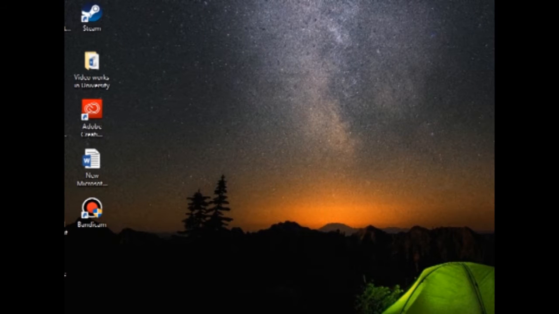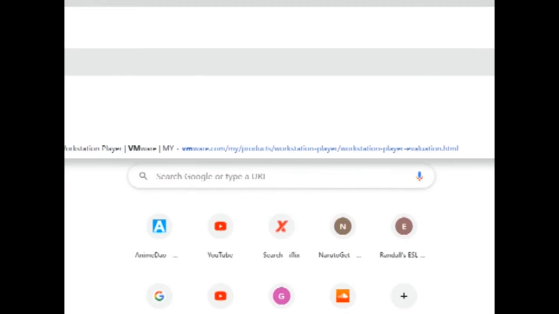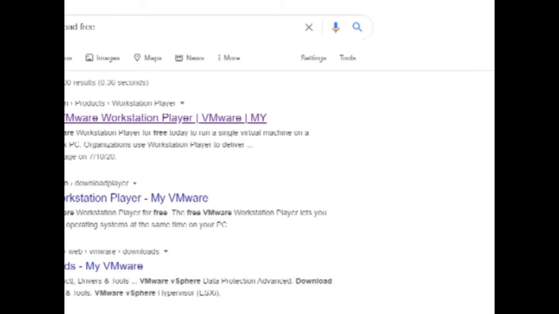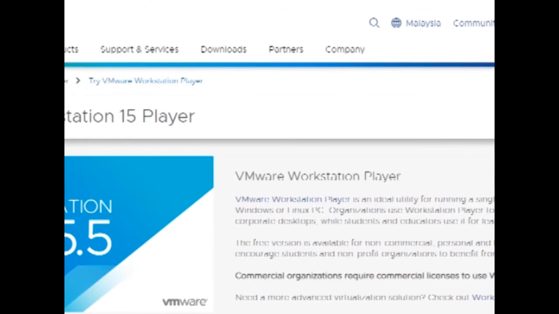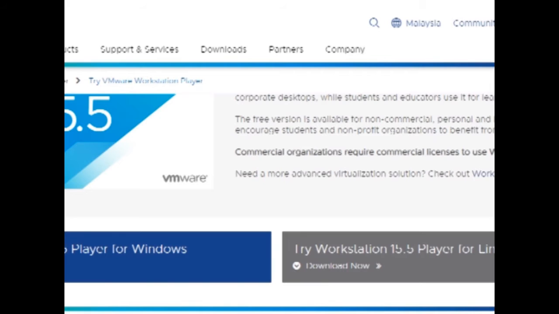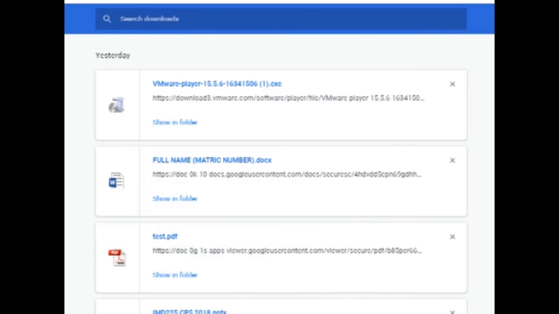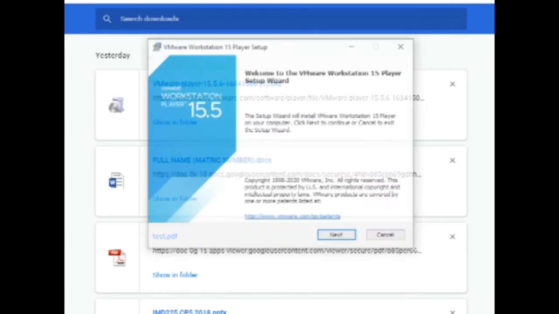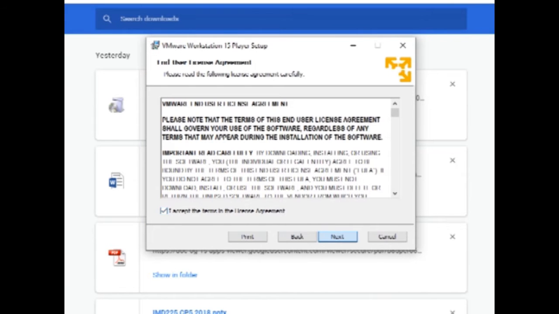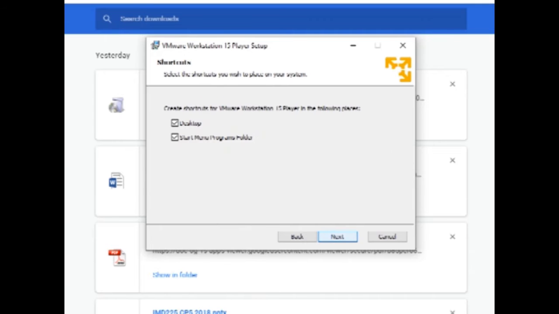Next, I will show you how to download and install VMware. First, you need to open Google and type VMware download. Next, you must click the top one. After that, you must click download now for Windows and wait for the process. As you can see at the bottom left, the download has already started, and now you have to wait for the download to complete.